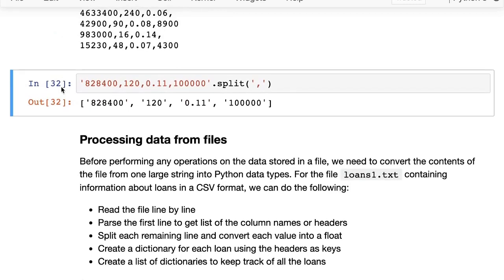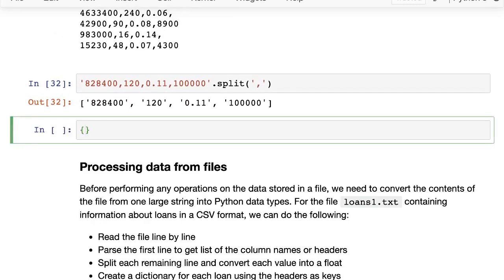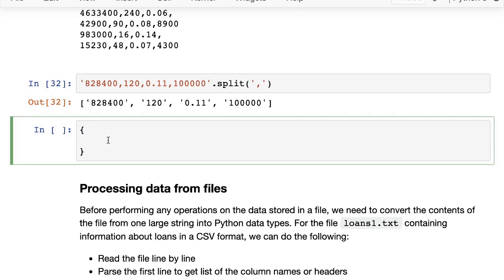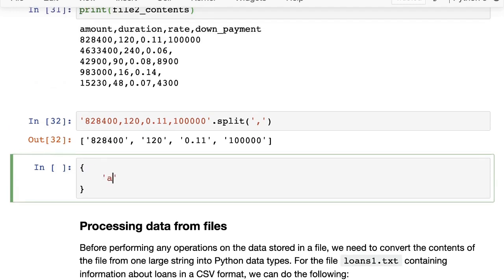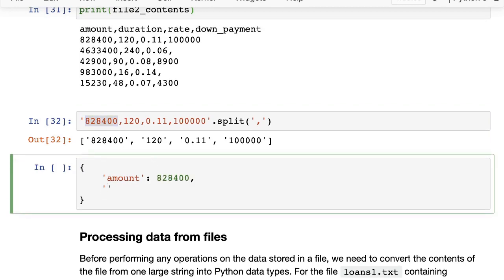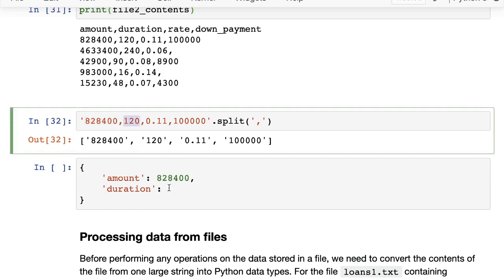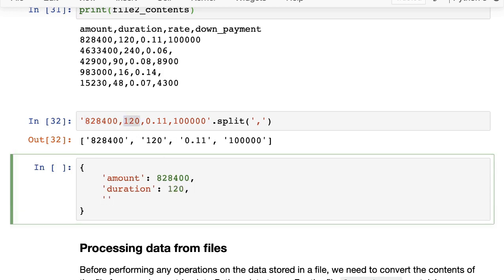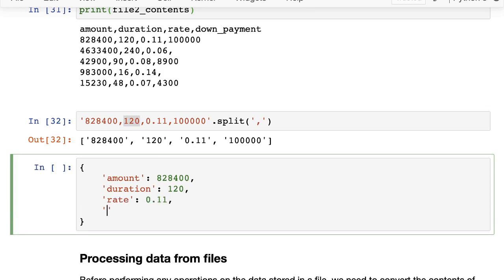Then what we'll do is we'll actually convert this into a dictionary. We want to take this line and then we want to write it like this. So we want to say amount is 828400. Then we want to say duration is 120. Then we want to say rate is 0.11, and then down payment is 100,000. Okay. And that becomes basically our loan 1.